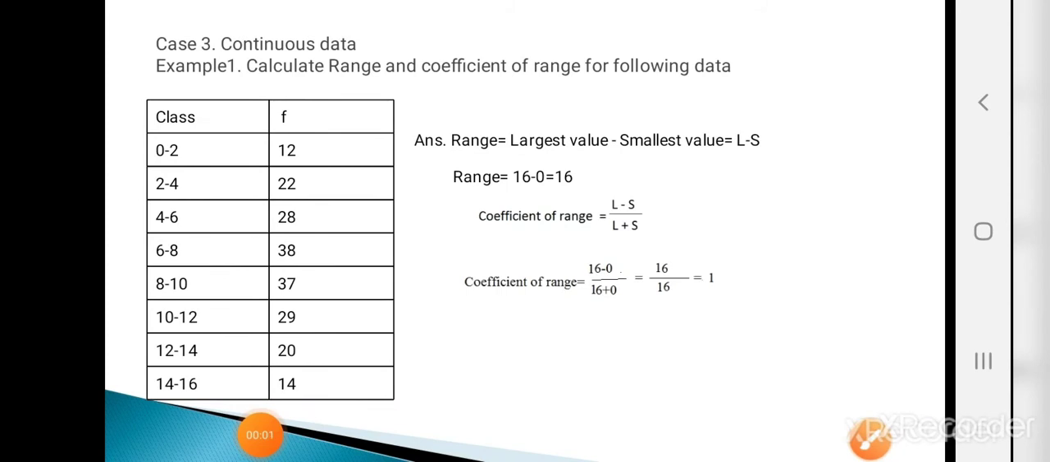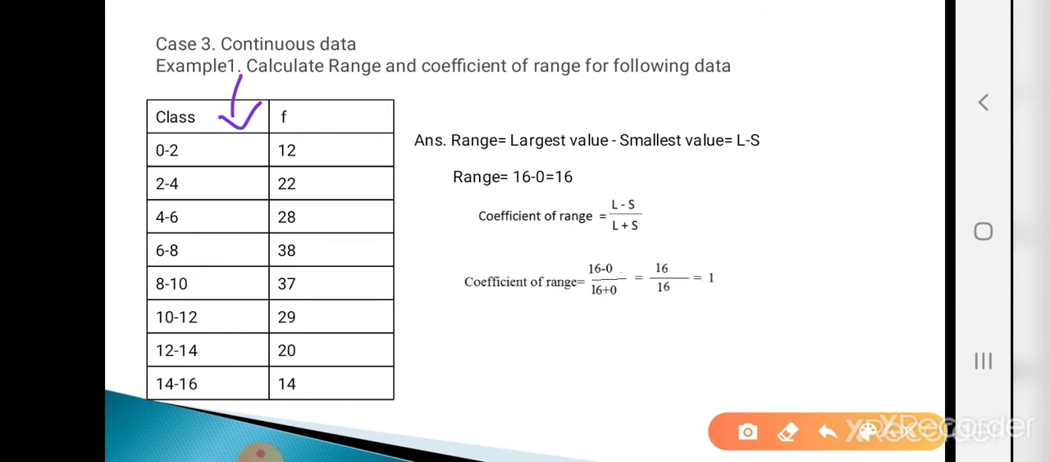Now the last case, continuous data. What is meant by continuous data? If we are given the classes along with their frequency, then such data is called continuous data. So calculate range and coefficient of range for continuous data. What is the formula for calculating range? Largest value minus smallest value, that is L minus S.